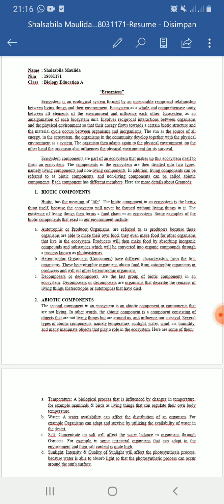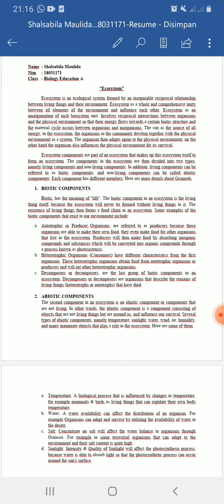Okay, well, here I will explain the result of my resume about ecosystem material. Ecosystem is an ecological system formed by an inseparable reciprocal relationship between living things and their environment. Ecosystem is a whole and comprehensive unity between all elements of the environment that influence each other.